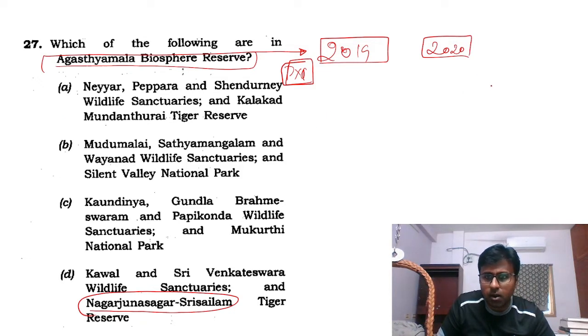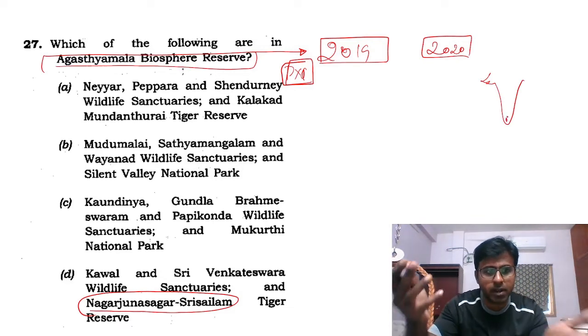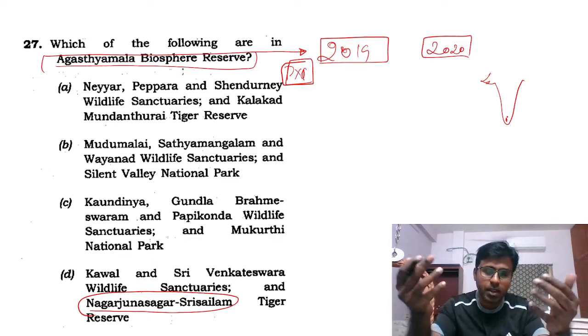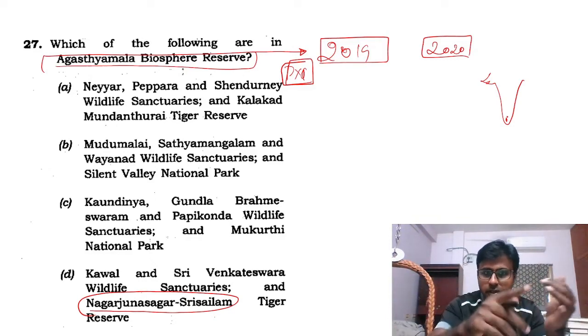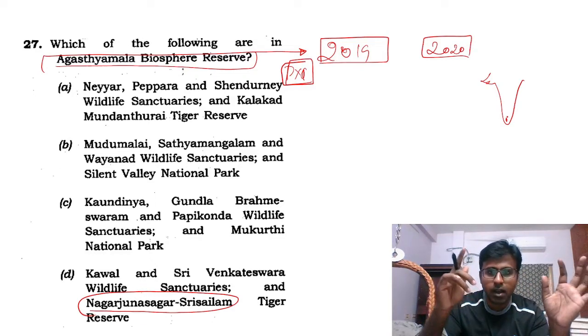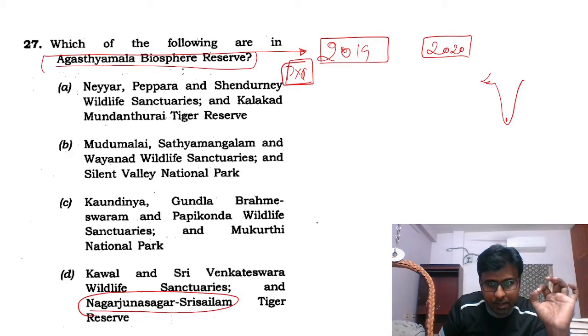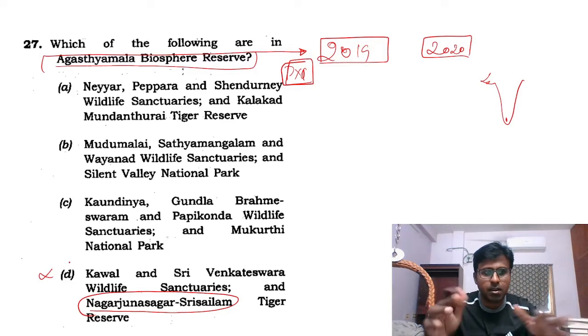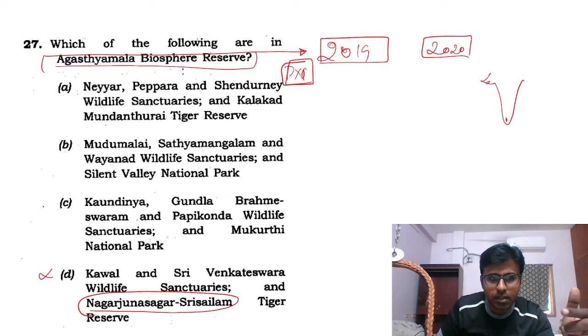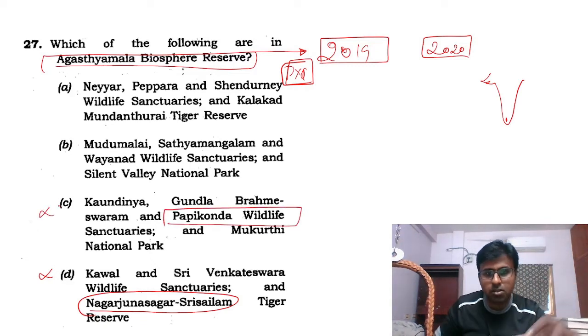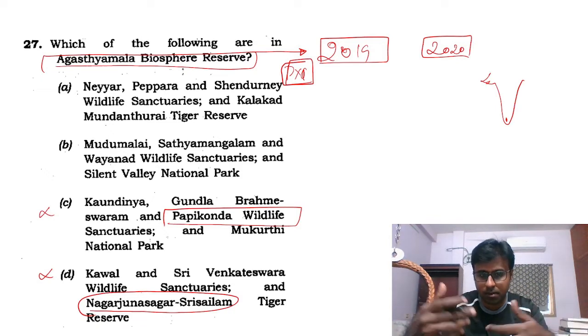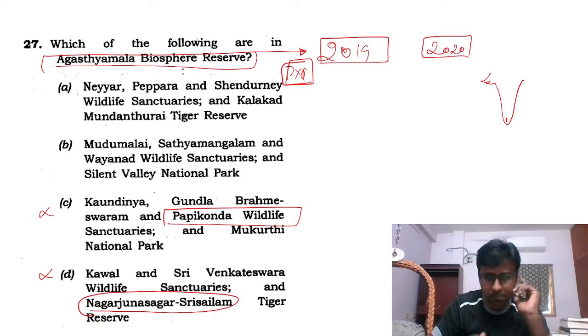So how did I know Agastya Malai is in Tamil Nadu? Because I had gone to that place in South India for a friend's marriage. So I knew this from geography. You would have read geography; you should have read this. And the next point is, this is in South India, so Nagarjuna, this is not true. It's a logical reason. And next, this Papikonda Wildlife Reserve. Papikonda is not a Tamil or South Indian word, it is an Andhra Pradesh or Telugu related word.